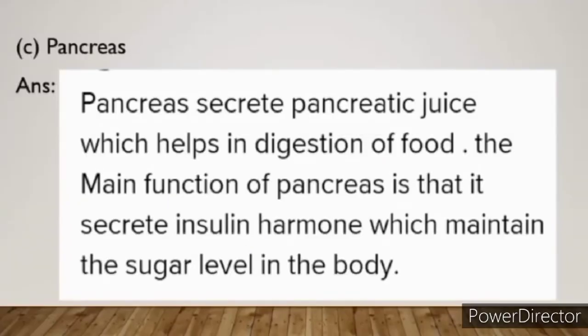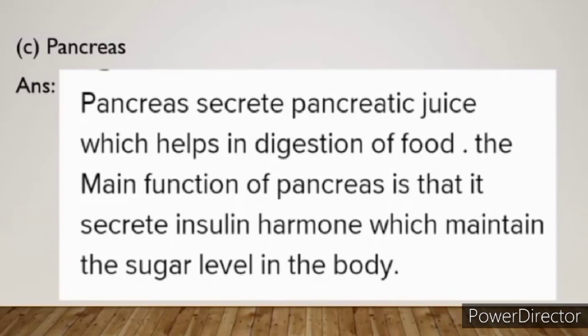Now the next part of the question, question number 2, is pancreas. C is pancreas. Now what is a pancreas, children? We have studied also. So pancreas is an accessory organ of the digestive system of humans. Means that the organ which is not directly involved in the digestion of food, but it helps in the digestion of food.